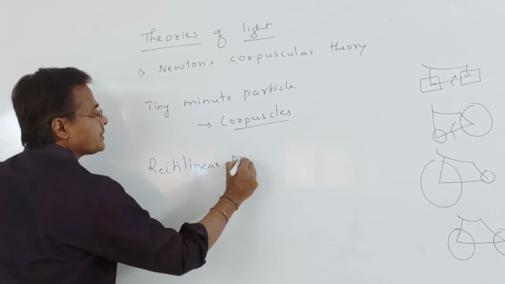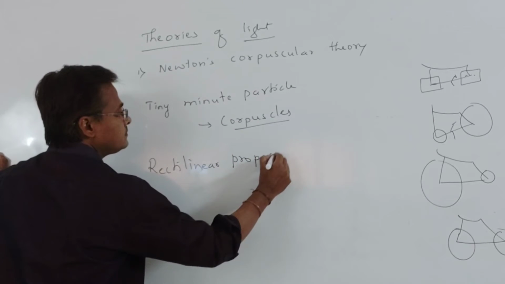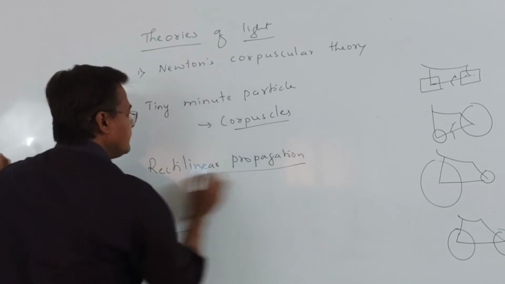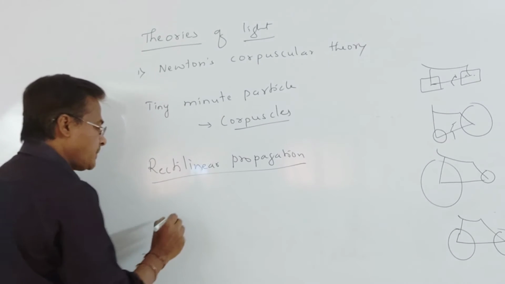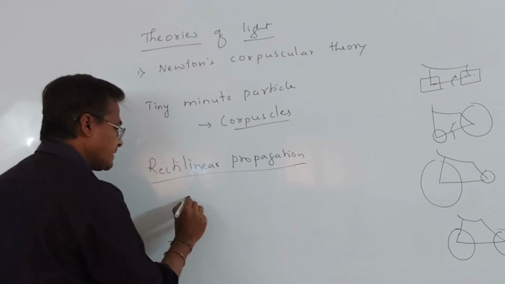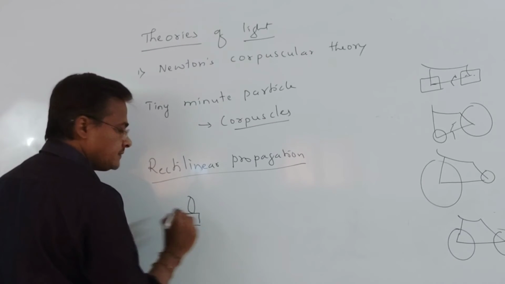Rectilinear propagation. So rectilinear propagation means what? Light will travel in a straight path. Take this one candle.